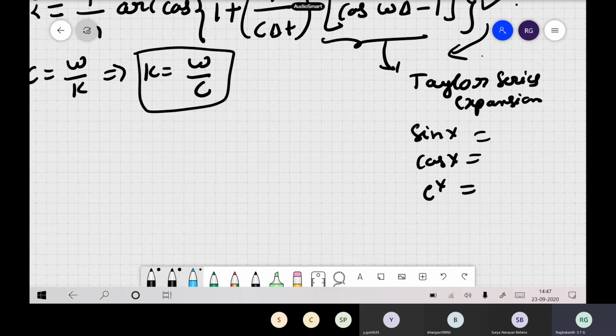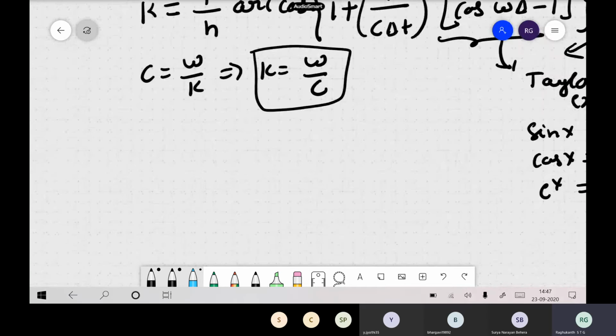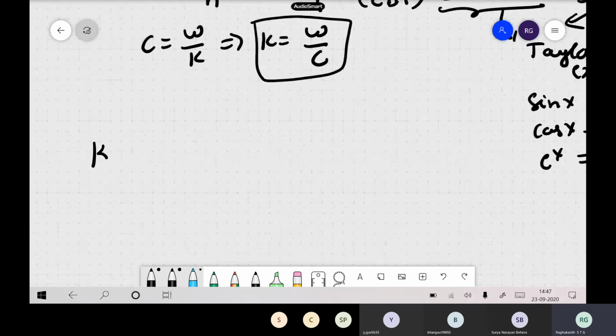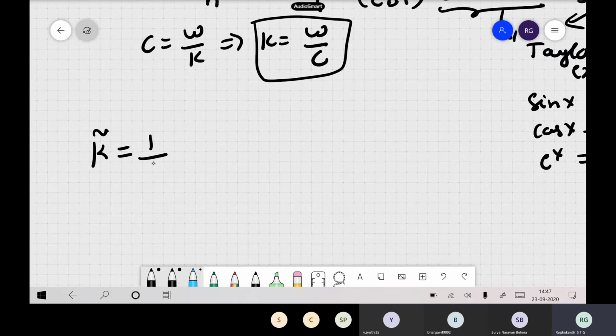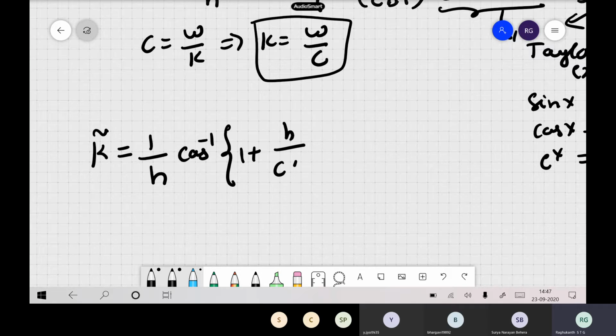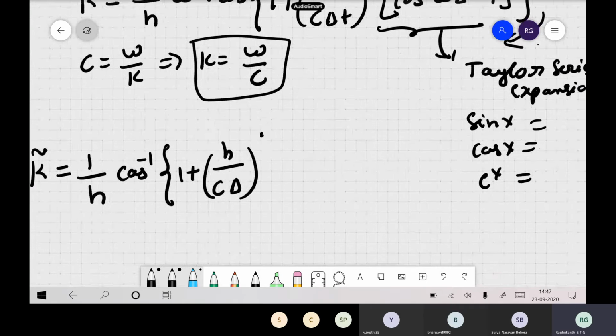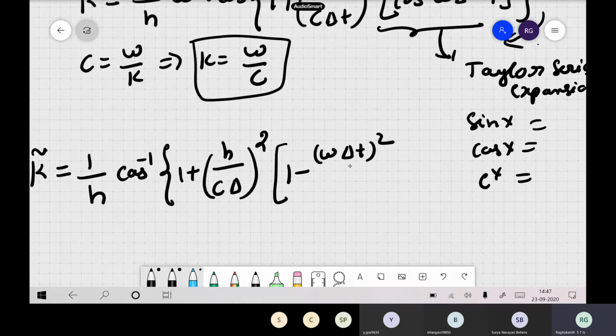If you expand in a Taylor series, you can write k hat as 1 by h cos inverse of 1 plus h by c times delta t, whole square, times 1 minus omega delta t whole square by 2, minus 1.